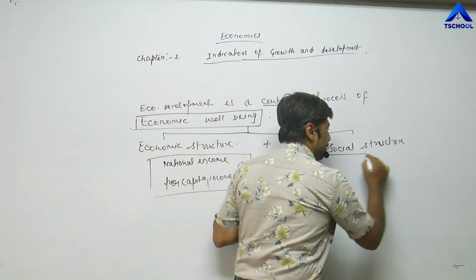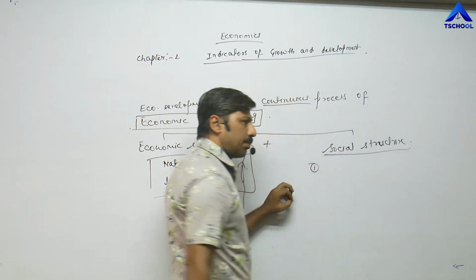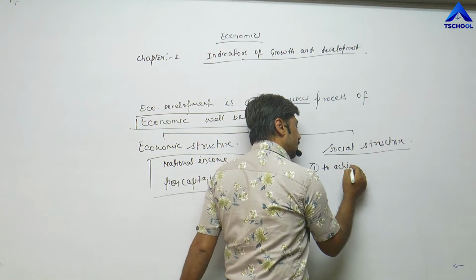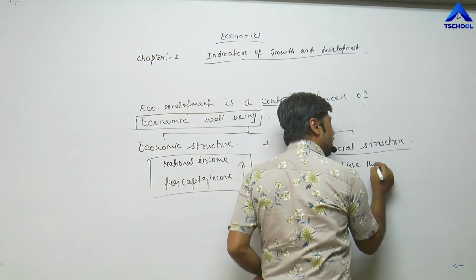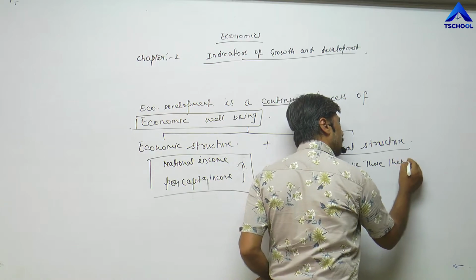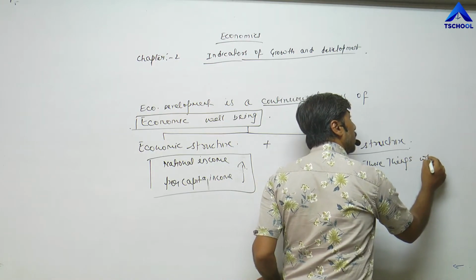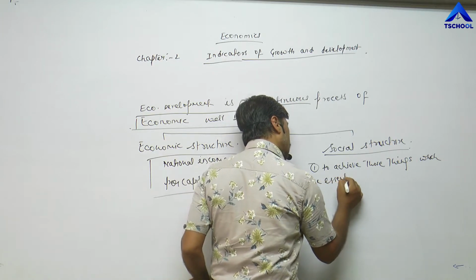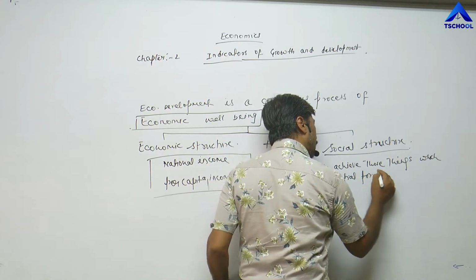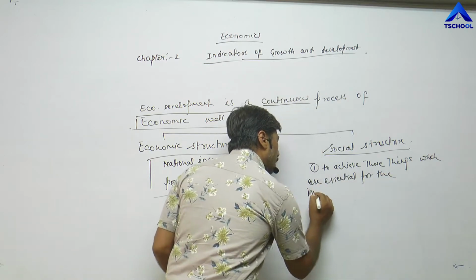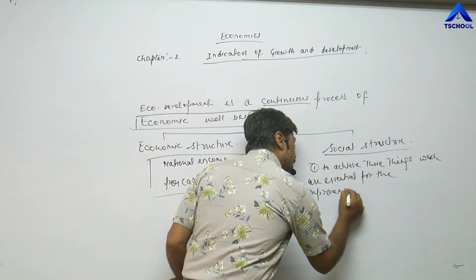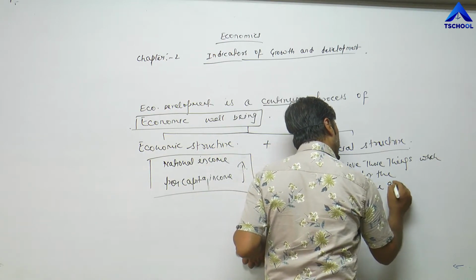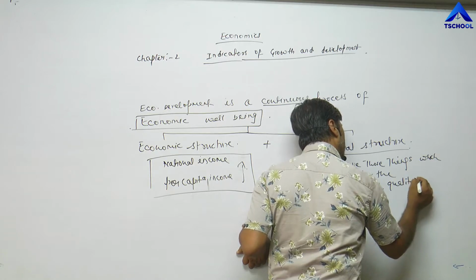Social structure, for example, is to achieve those things which are essential for the improvement in the quality of life.